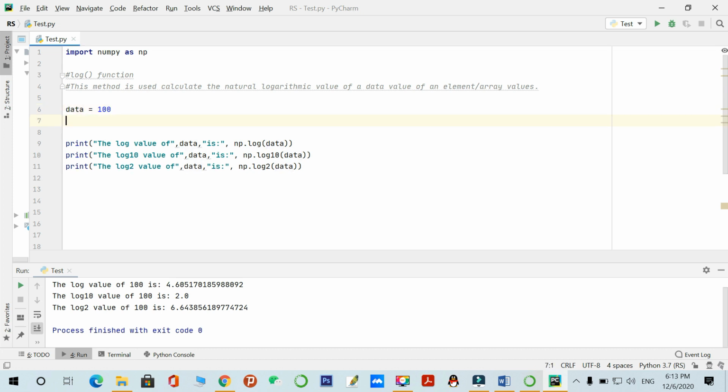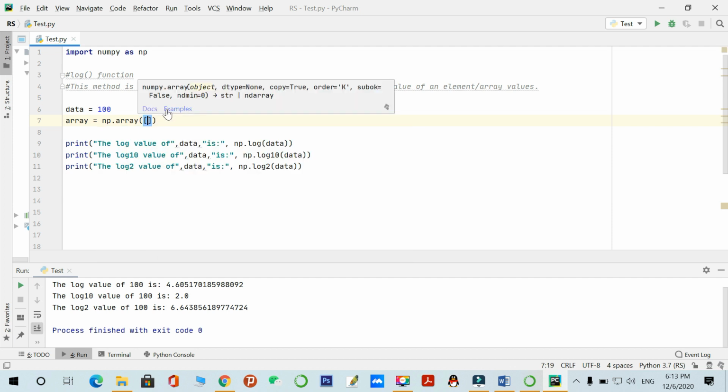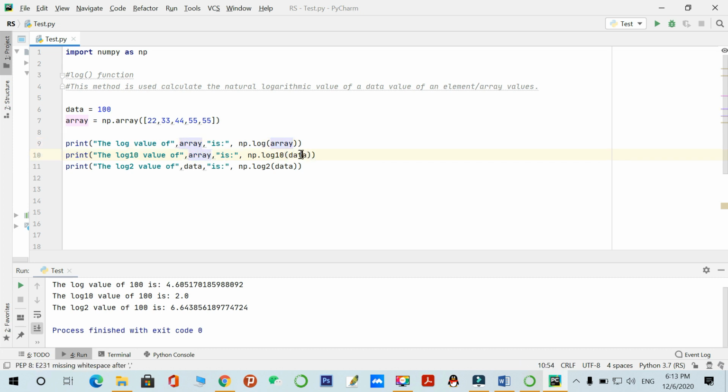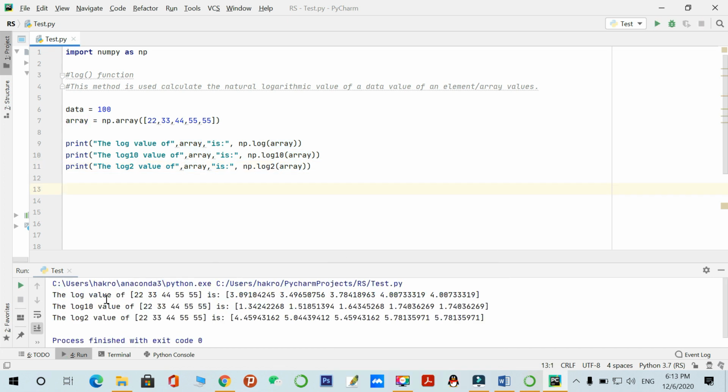Similarly, we can also apply it on an array. How to apply on an array? I'm creating a NumPy array, just a one dimensional array like this, for example. I'm taking this array as input and let's perform these logarithms on the array. Yeah, you can see we have performed on each element of this array.